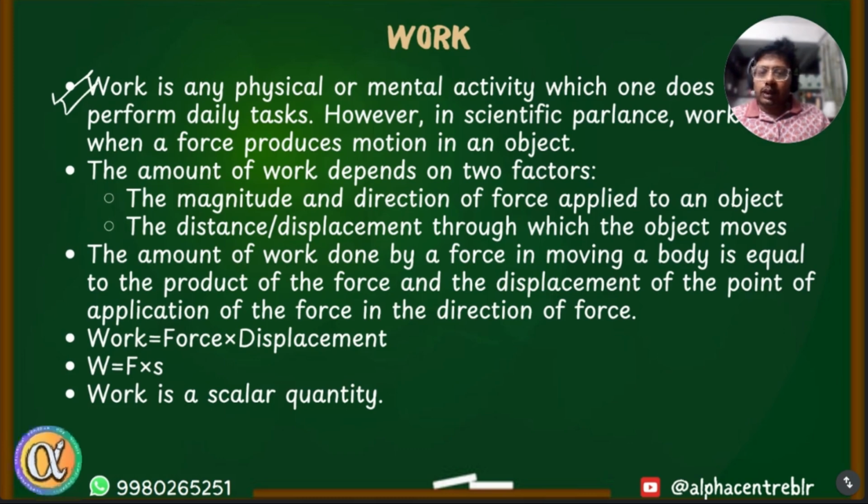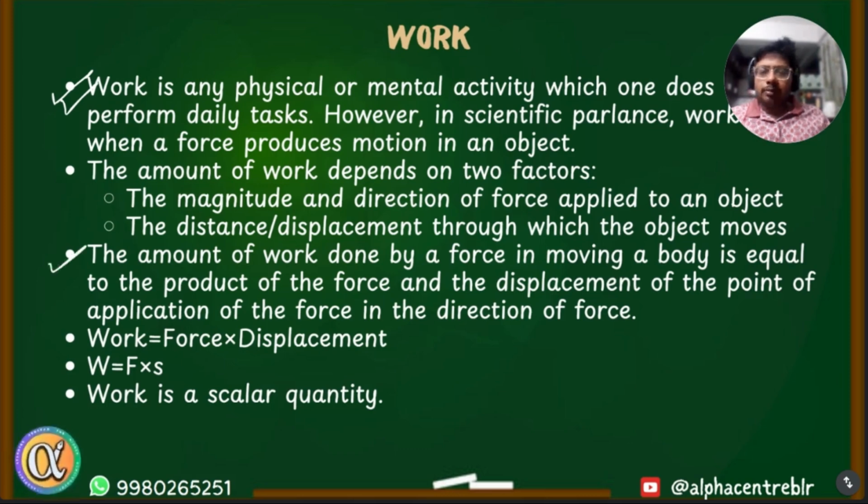The amount of work done depends mainly on two factors. First is the magnitude of the force applied, and the direction of the force applied on the object. So it depends on magnitude and on the direction as well. How it depends on the direction, we will cover in a while. But most importantly, it depends on the magnitude of the force, and it also depends on the displacement of the object. Distance or the displacement of the object.